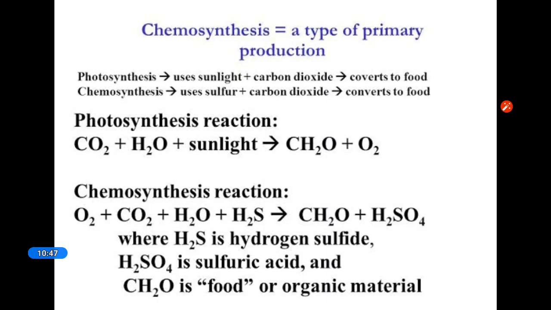So here you can see the photosynthetic reaction, where from sunlight the food is produced, but in the chemosynthetic reaction, here it is H2S, hydrogen sulfide, water, carbon dioxide, and here sulfuric acid is formed, and this is the food. Okay, so here food is prepared from chemicals. Thiobacillus thioxidans, Thiobacillus ferrooxidans, they are the bacteria that can do it.